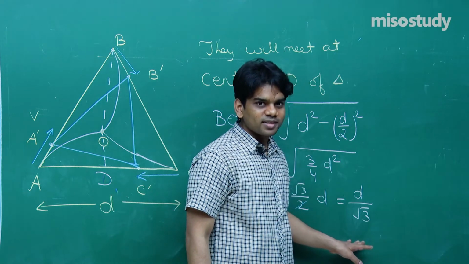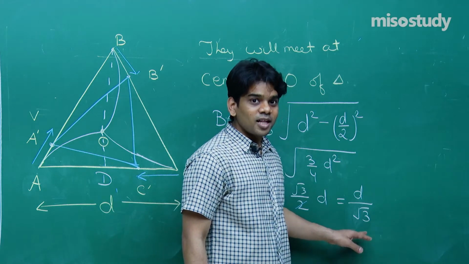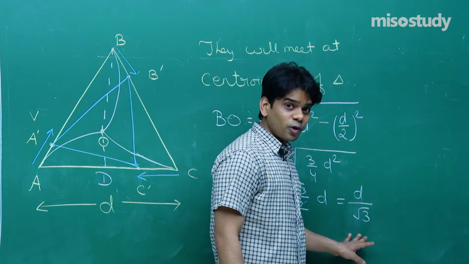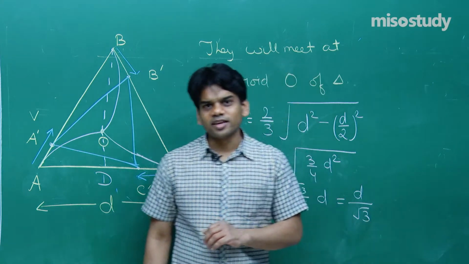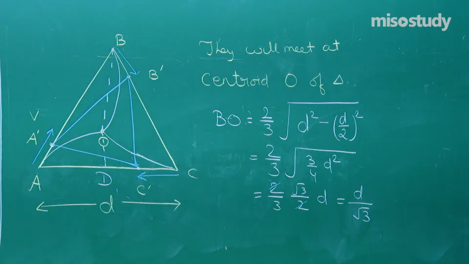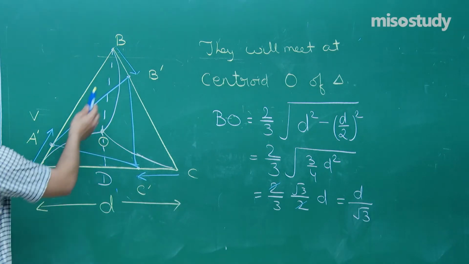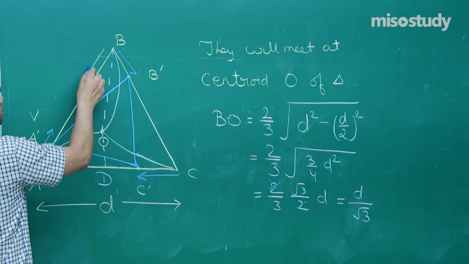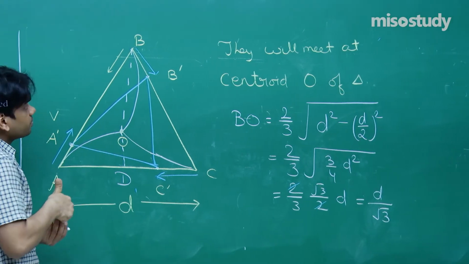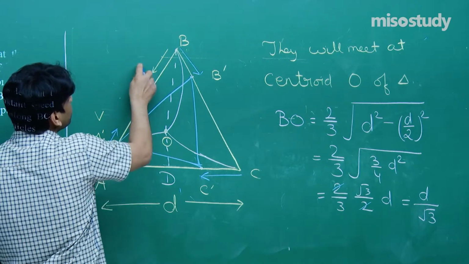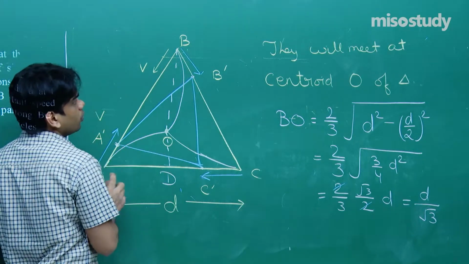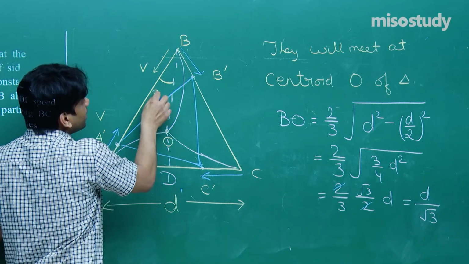I hope that you have got how we have attained this. Now let me show you how we should approach the next part. So take note till here. Now you see here, this particle B was approaching this line with speed V. Its velocity along the line BO, this angle will be 30 degrees.